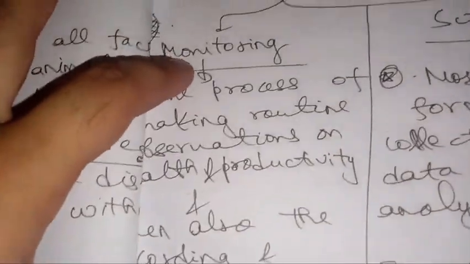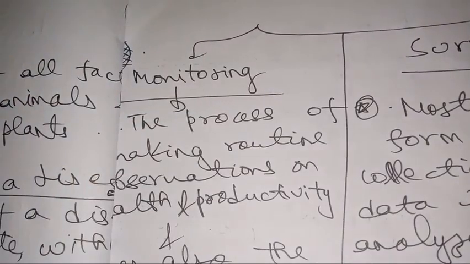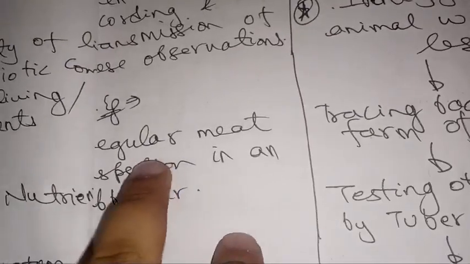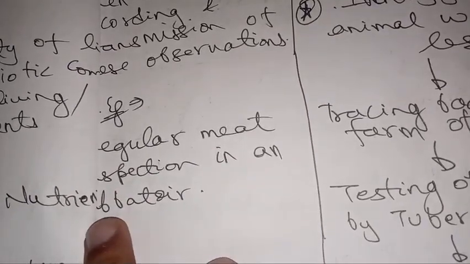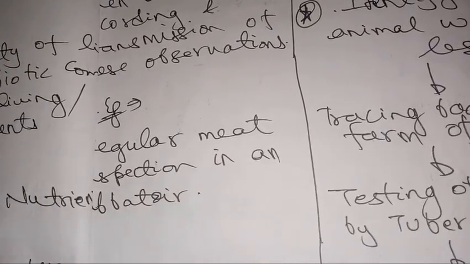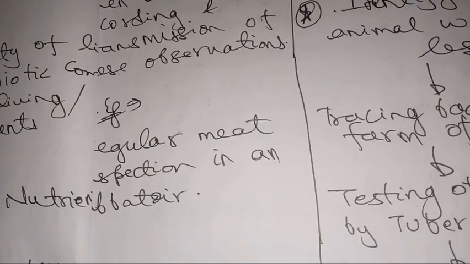So now I will explain the meaning of monitoring. Monitoring is the process of making routine observations. We can understand this with the help of this example: regular meat inspection in an abattoir. Abattoir, that is a slaughterhouse. So we are regularly inspecting the meat quality in an abattoir or slaughterhouse. That is what is called monitoring.